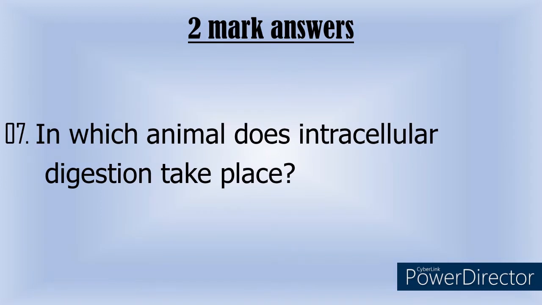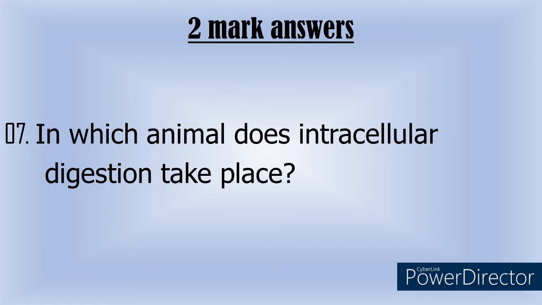We have discussed this when I was teaching the class. So in case of all animals, human beings, even though the digestion takes place inside the body, the digestion does not take place inside the cell,